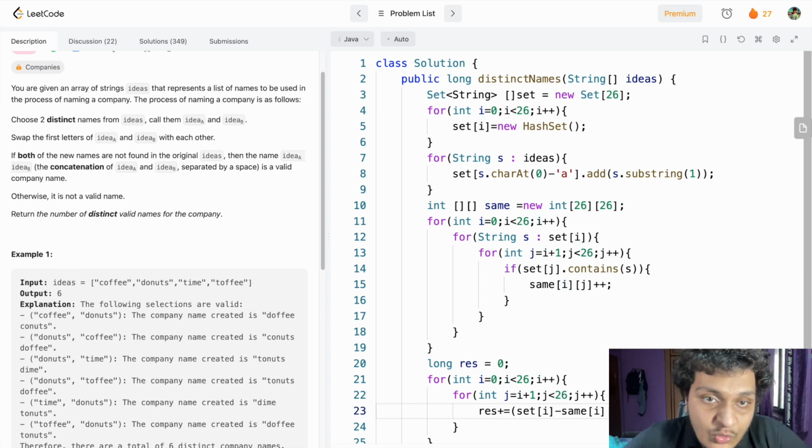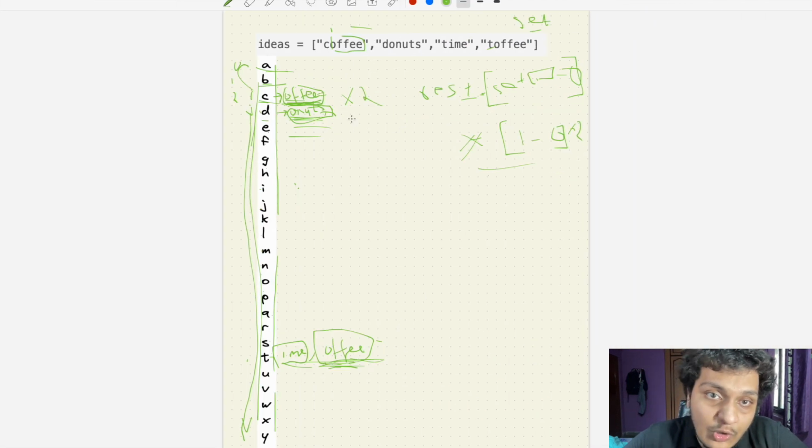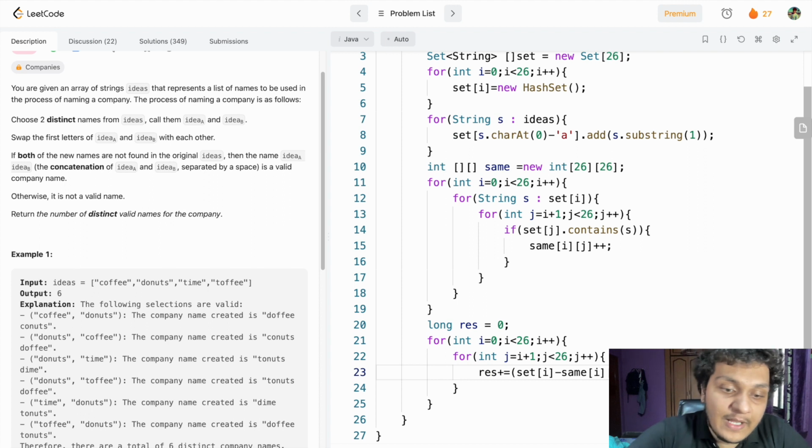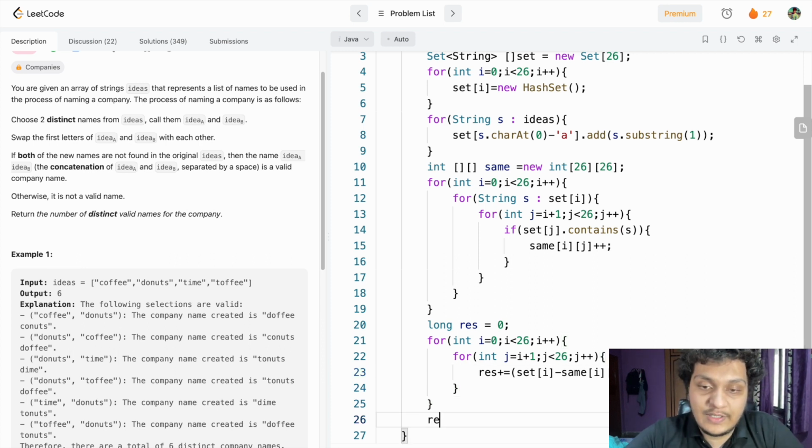And at last, we have to multiply by 2, because opposite also will be equal. I hope I'm clear till here. After this, we have to just return the result value. Return the result. Let's run this.